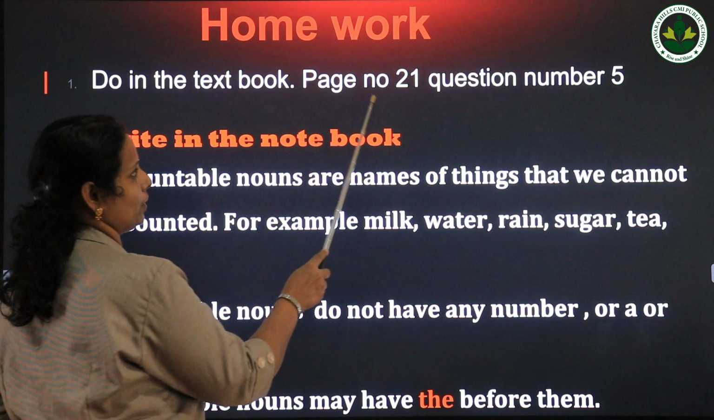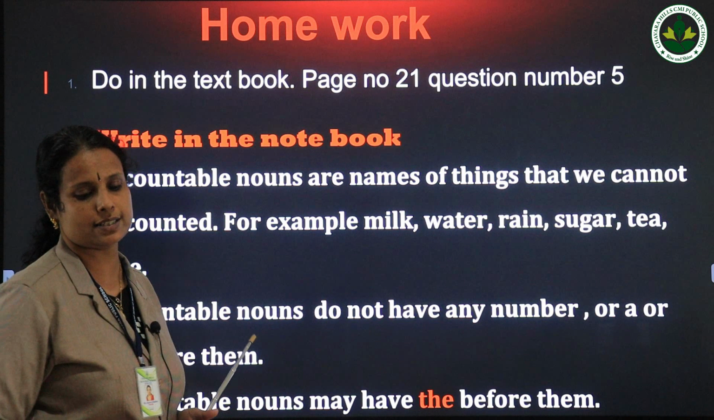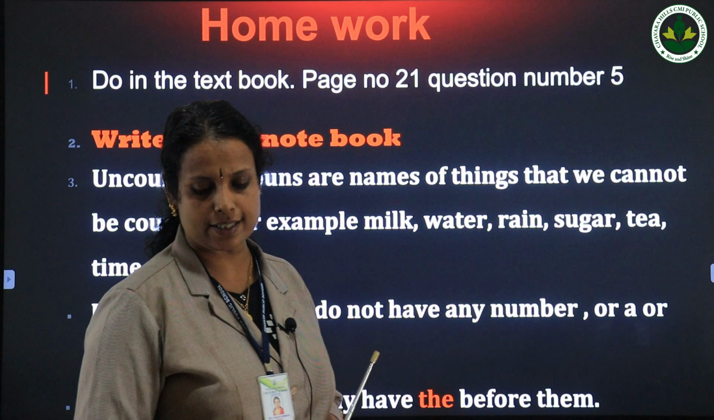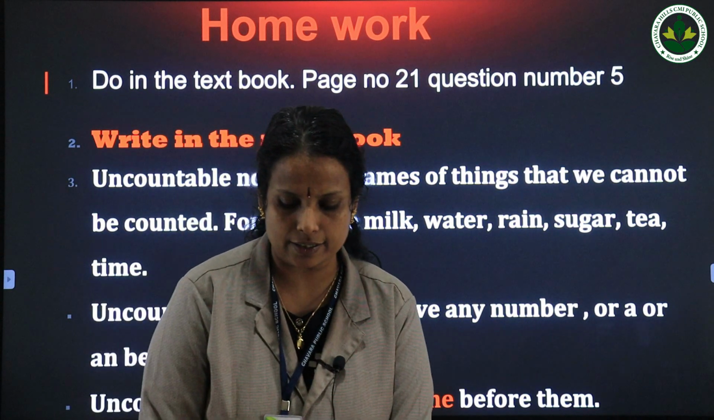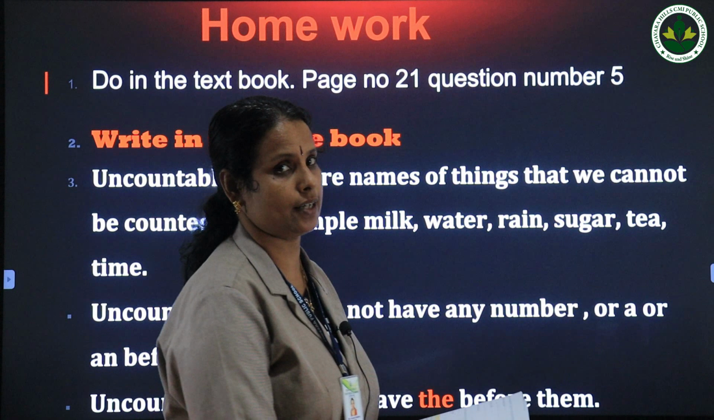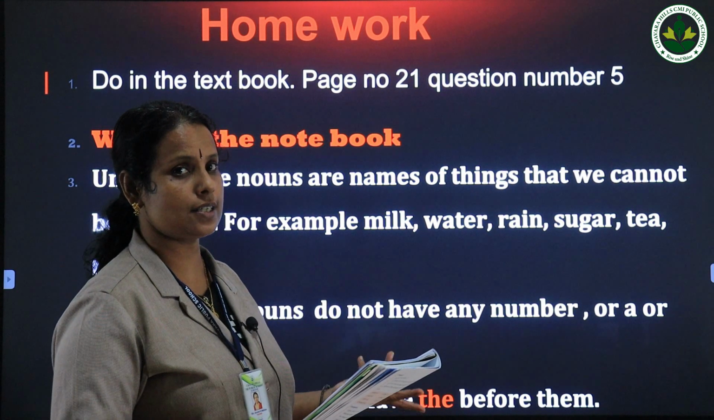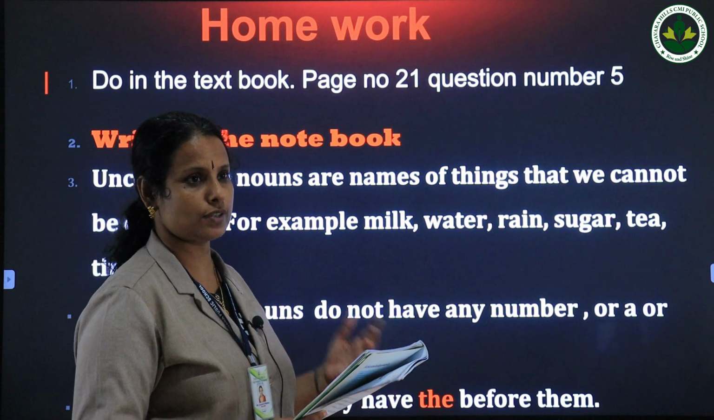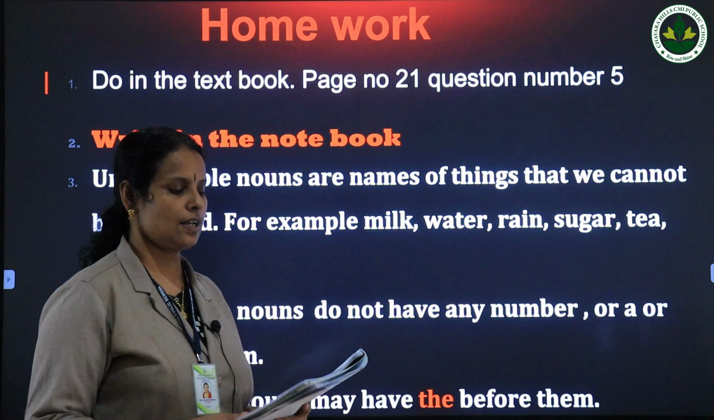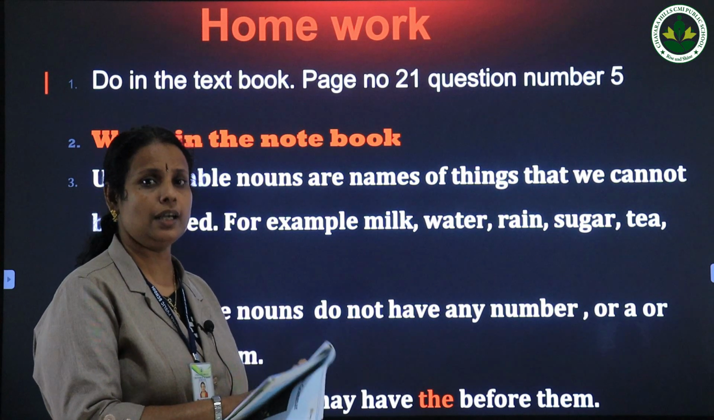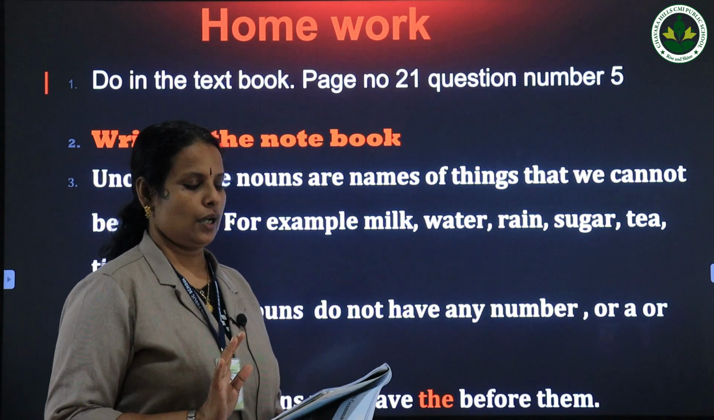At page number 21, question number 5. What is given in the exercise? Read the sentences given below. Correct the wrong measuring words. So remember, measuring words are a bowl of, a spoon of, a pinch of, a bit of. Such words are called measuring words. So in this exercise, the measuring words are given wrongly. You have to correct them.